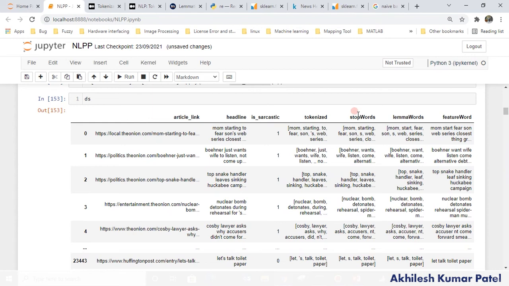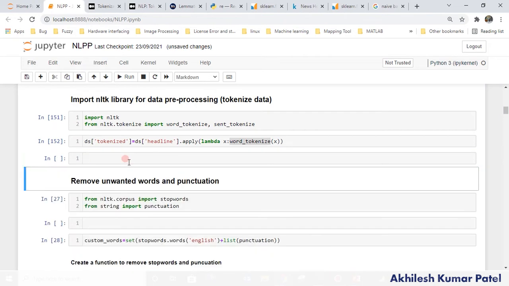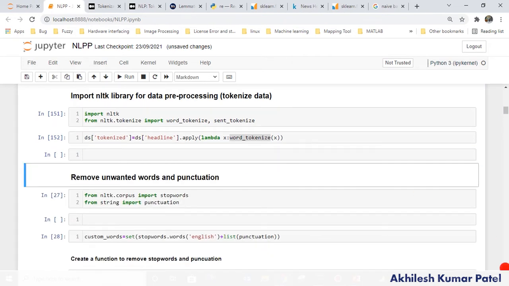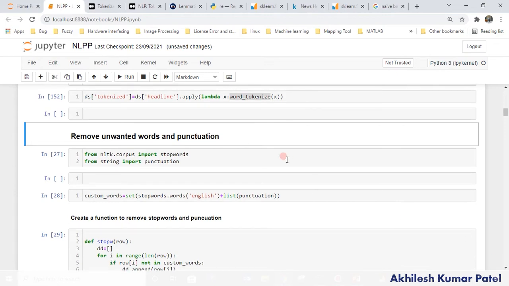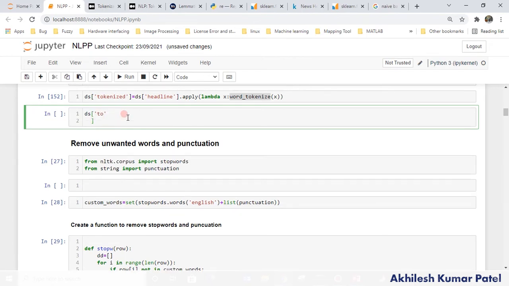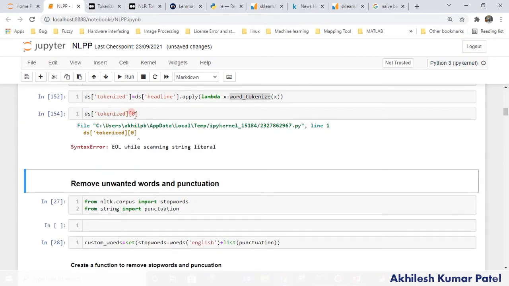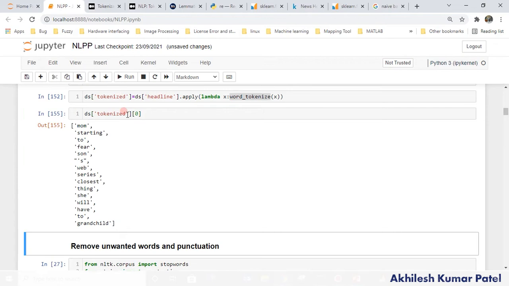So we have this one, perfect. So we have it in the form of a list. Okay, now in words, let's say that ds, I am going to extract the first row from this column. Sorry, I forgot to give a single quote here. So you see that in this case this is fine.